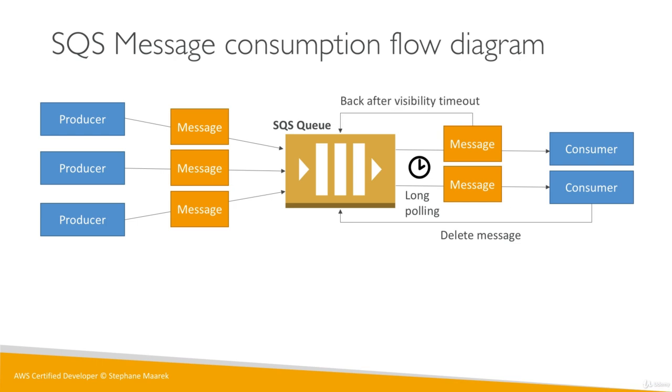If the message isn't processed in time, within the visibility timeout, it'll go straight back to the SQS queue. And if that happens way too many times for the same message, then that message can be put into a dead letter queue, or DLQ. If you look at this, you can see all the parameters you have for your SQS: long polling, visibility timeout, all these kinds of things. Even delay messages, you can set at the producer level. And so that's SQS in one diagram. We've learned a lot right now. Let's go ahead and practice this.